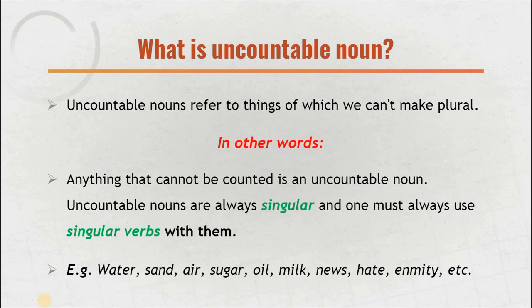Same will be the case for sand. You cannot say one sand, two sand, three sand. There are 15 sand in the room and there are trillions of sands in the desert. It's not counted. Sands cannot be counted. We say air, there is four air, and in America there is six air. It's not correct. Sugar, oil, milk, news, hand, enmity, etc. All these are called the uncountable nouns.